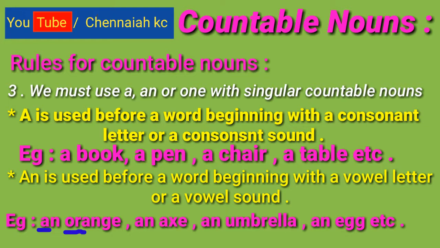In axe, A is a vowel letter, before that we use an. An umbrella, U is a vowel letter. An egg, E is a vowel letter, before that we use an.